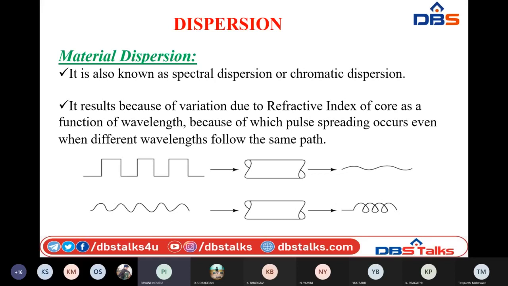So this leads to material dispersion, which is nothing but the pulse spreading or overlapping of the pulses. This is all due to the change of refractive index of the core with respect to wavelength. That is why material dispersion occurs, which reduces the amount of optical power at the receiver.